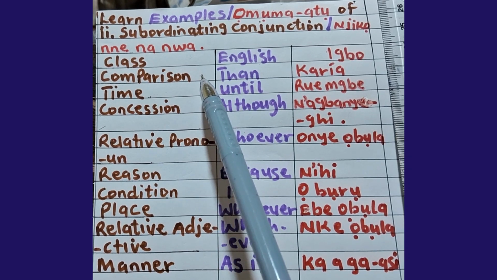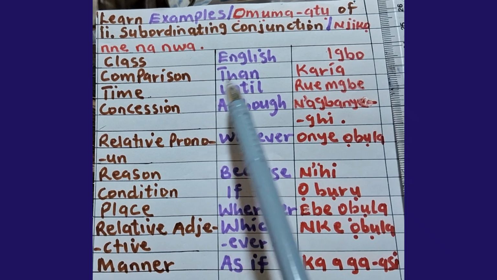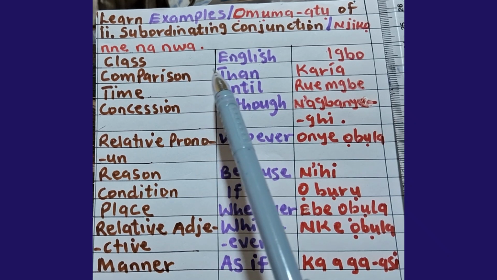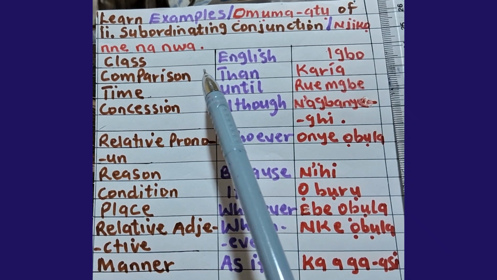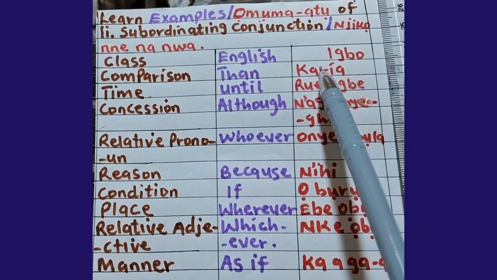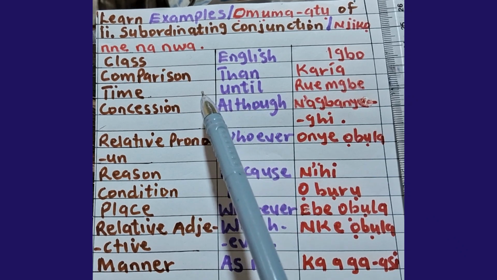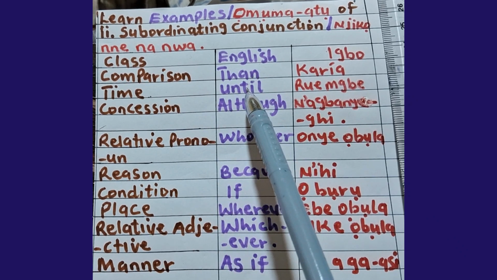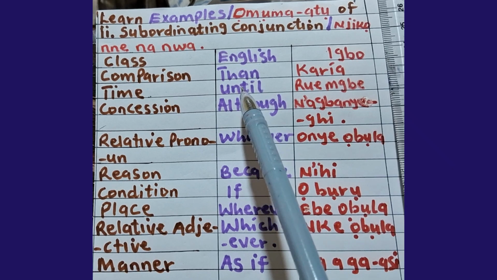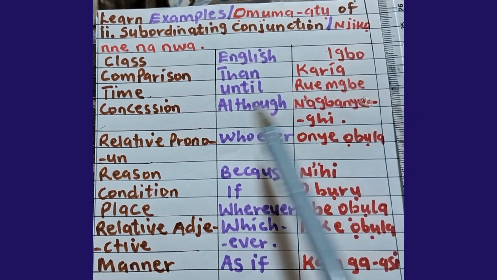Comparison. It is a kind of conjunction that uses than. When you want to compare between two things, which one is better or which one is faster or smaller, you use than. Than in Igbo means karịa. Another class, time. Under time, you use until in conjunction. Until means rue mgbe.